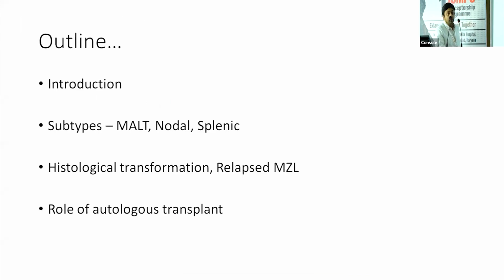So the outline for my talk today is: I'll be talking about the introduction, the subtypes of marginal zone lymphoma, that is nodal, extranodal, and splenic in specific, the histological transformation that is associated with these types of low grade lymphoma, what happens in the relapse setting, and finally a brief outlook on the role of autologous transplant. Yes, there is a role of autologous transplant in indolent lymphomas as well.